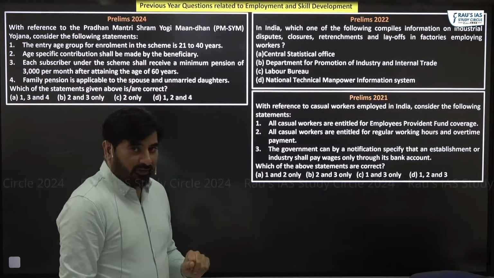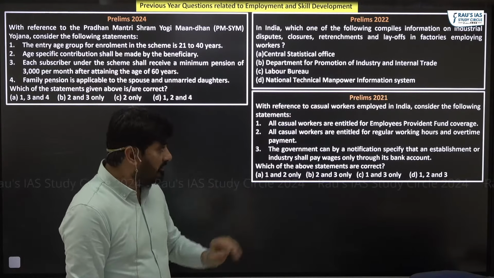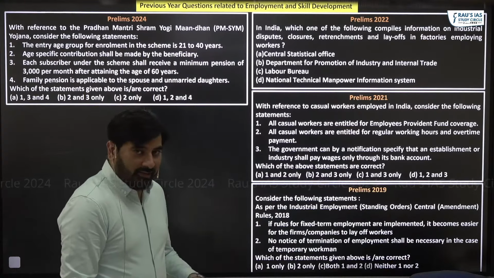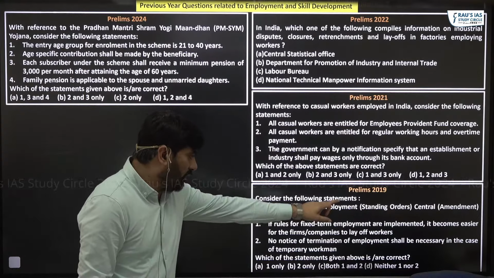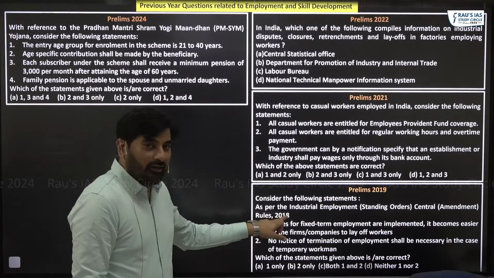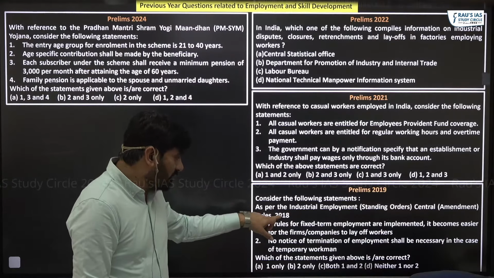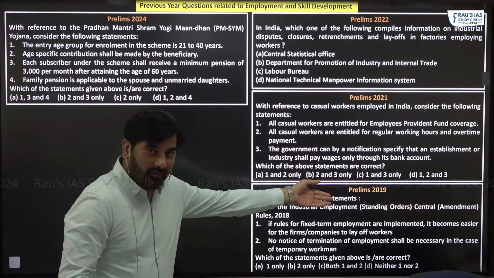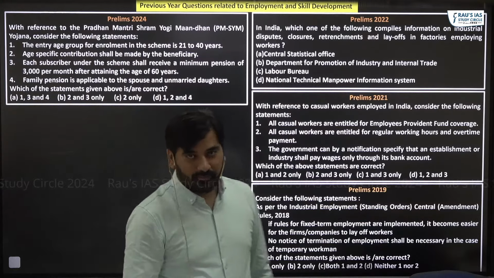In 2021, there was a question related to casual workers employed in India. In 2019, there was a question related to the Industrial Employment Standing Orders issued in the year 2018. So this order was issued in 2018 and the question was asked in 2019, which means it was a current affairs related question.